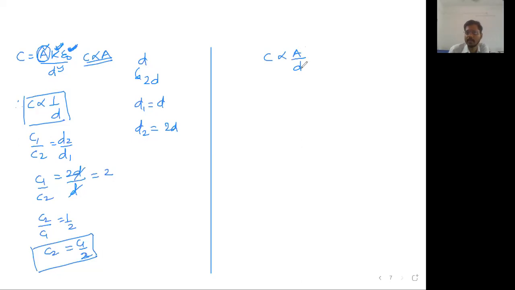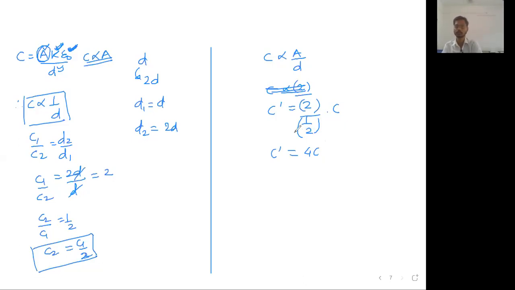So area doubled and distance half. New capacity is equal to, area doubled, write 2, distance half, write 1/2. You will get the direct answer.